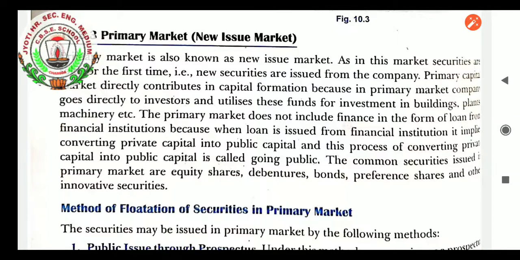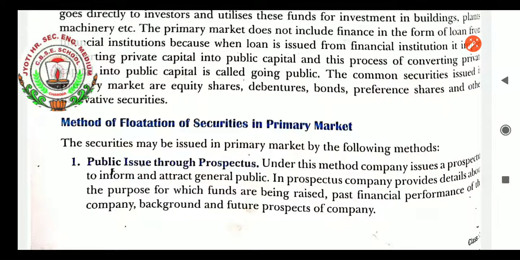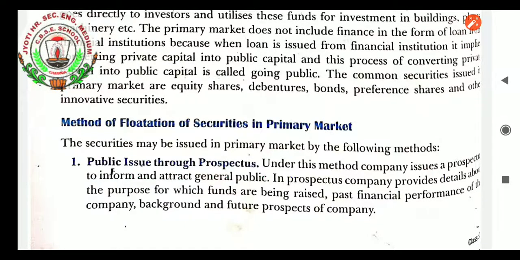When we go to the methods of flotation of securities in primary market, the following are the methods of flotation of security in primary market. Very first is public issue through prospectus. When we see about the public issue through prospectus, it says that under this method, company issues a prospectus to inform and attract general public. In prospectus, company provides details about the purpose for which funds are being raised. So public issue through prospectus. In this method, this is a method by which the shares are issued through the prospectus.